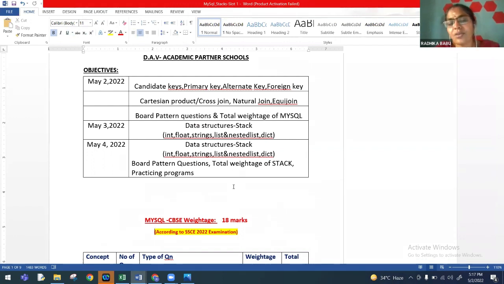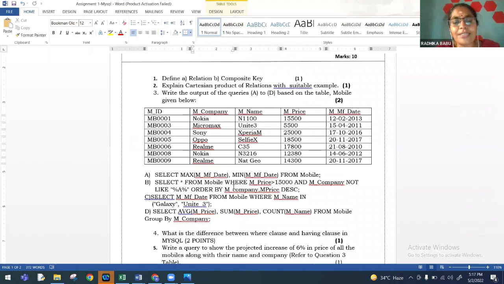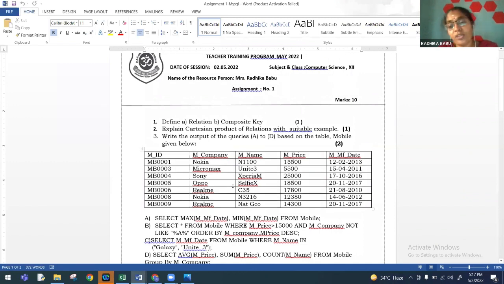We have to discuss on several tables, like how different test cases can be taken for candidate keys, and how the questions will be tested. Generally, the questions will be tested like this. I have given that in all possible ways of asking. The sample paper is given here in the assignment also. So here, if you look at, we have